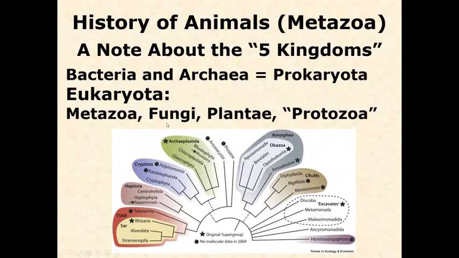So those five kingdoms, the prokaryotes, and then the metazoa, fungi, plants, and protozoa. And I put protozoa in quotes here. We'll get to that in a little bit. Metazoa, of course, include the animals, multicellular, moving, flagellated, or with muscles. Fungi, right? Mushrooms and molds and close relatives. The plants, of course, the green plants. And then this group that we called protozoa.